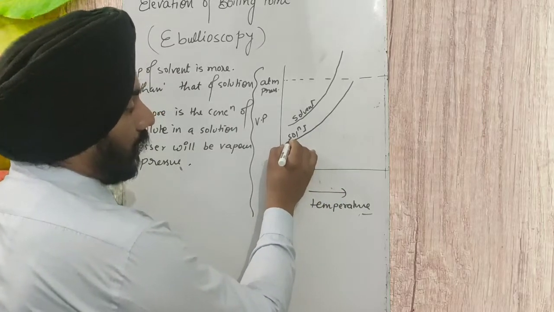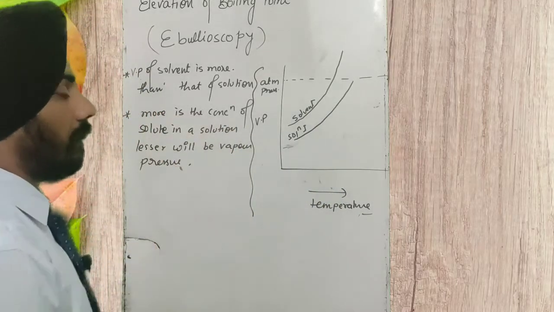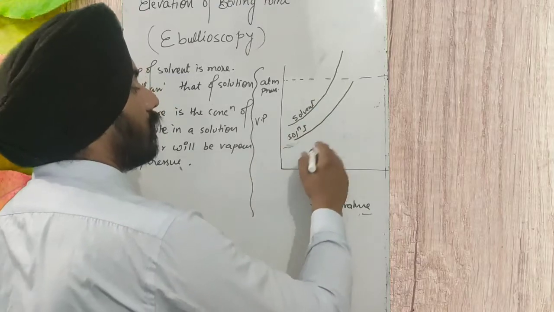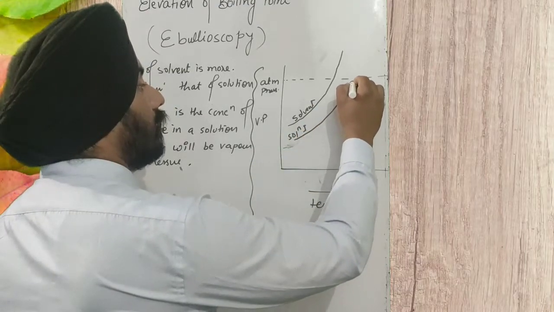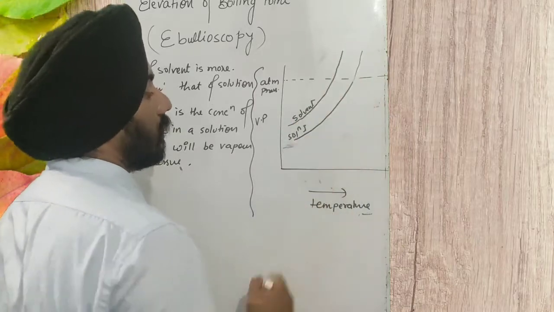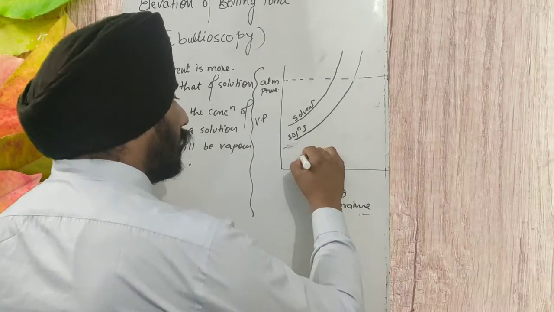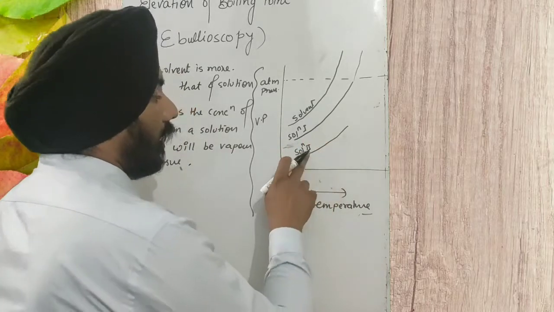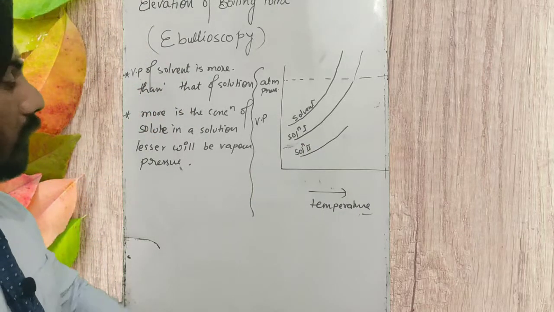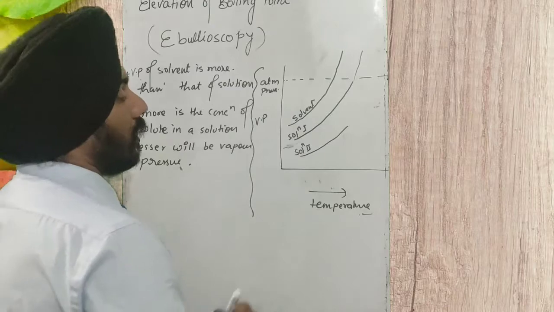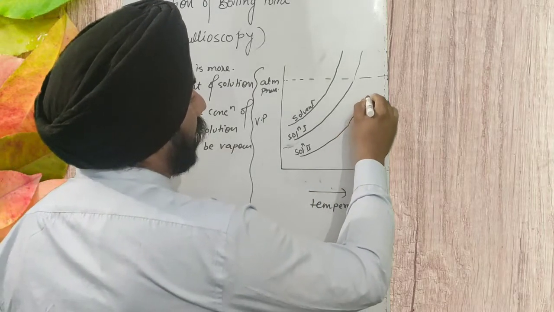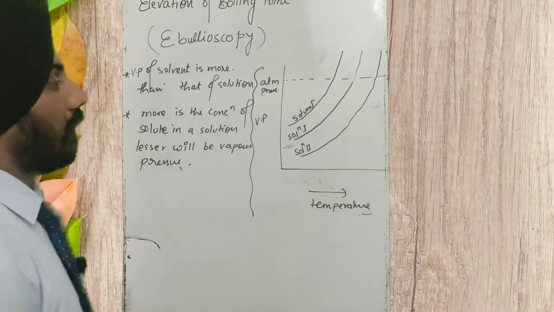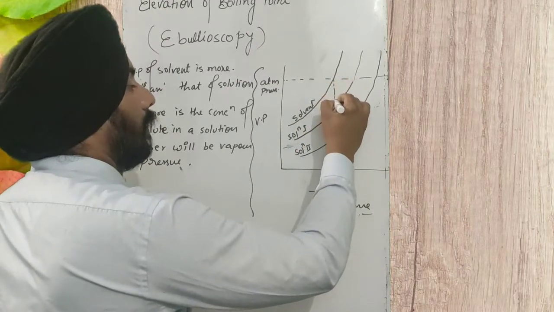Solution 1's vapor pressure is lower because we have added non-volatile solute to it. So solution vapor pressure is always lesser than solvent. As we increase the temperature of the solution, its vapor pressure also increases. And we have another solution with a higher concentration, solution number 2. The solute's concentration in solution 2 is more than in solution 1. Here too, as we increase the temperature, its vapor pressure also increases. Let's draw a perpendicular.